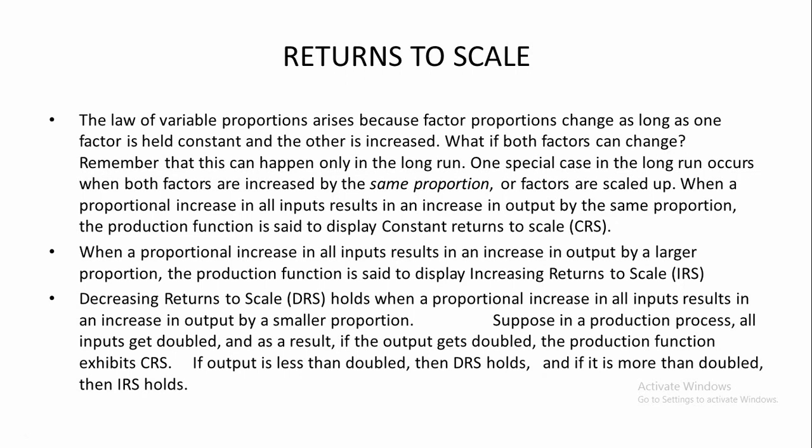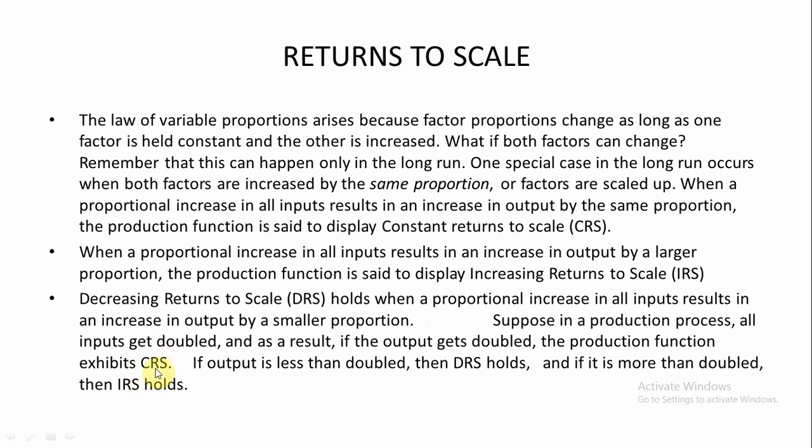Here we have given an example: if in the production process all inputs get doubled, and as a result the output gets doubled, then the production function exhibits CRS, that means constant returns to scale.